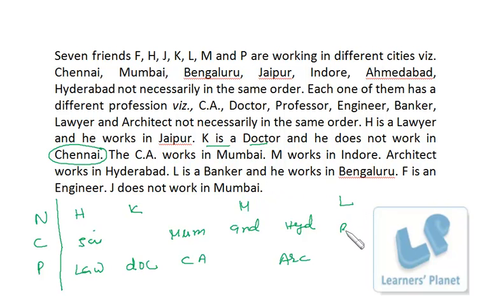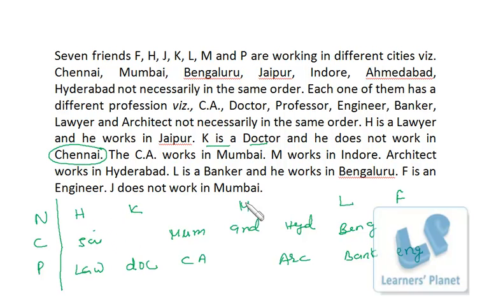So L, Bangalore and banker. Okay. Then we have F is an engineer. So further F and engineer, we have to create a new column. So F, engineer. Then next is J does not work in Mumbai. Right. Now we have 7 people and we have created 7 columns.